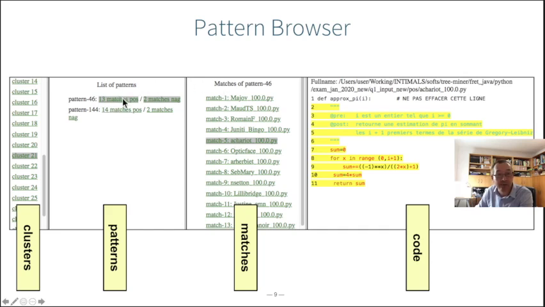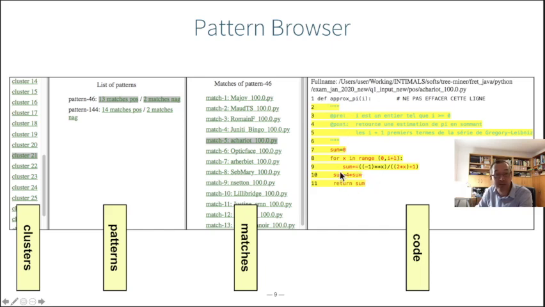And then for this pattern which is currently selected, you can see all the matches. The matches correspond to files where the pattern was found. If you click on one of those files, you would see highlighted in yellow the part of the code that corresponds to the pattern found. In this case, the entire function body is highlighted in yellow.